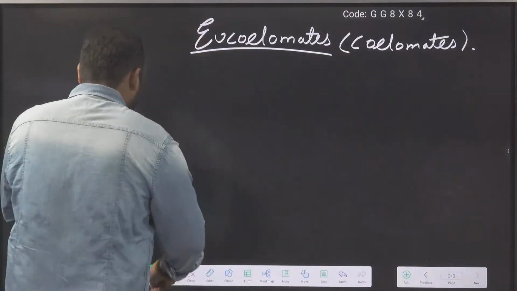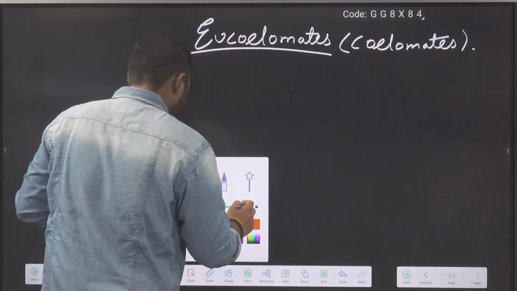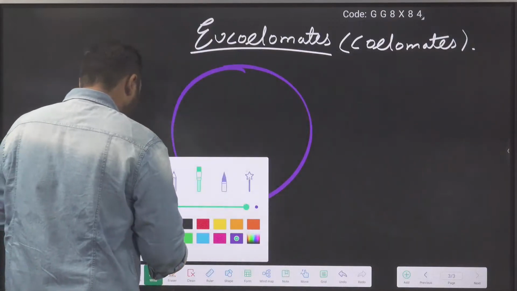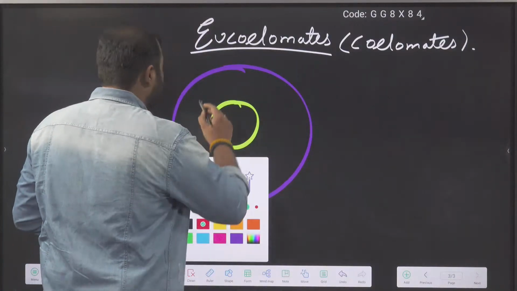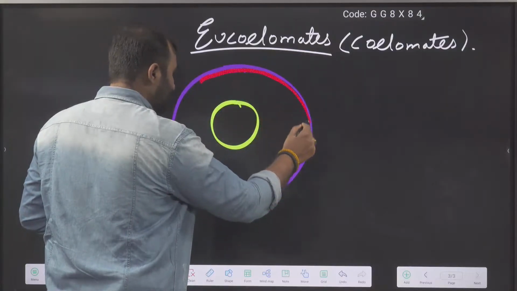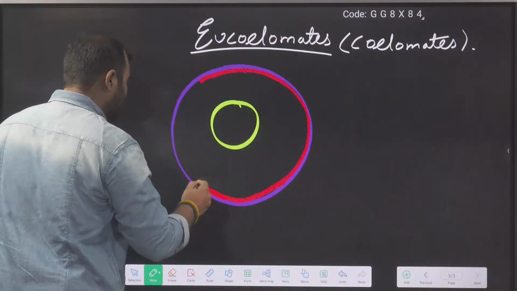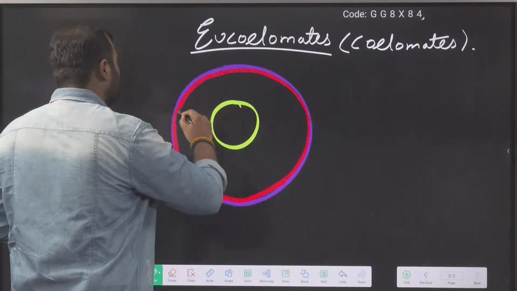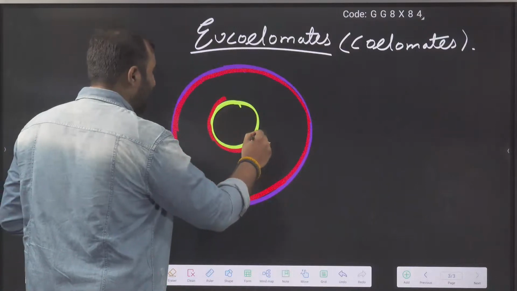So, eucoelomate or true coelomate. What is happening here? Successfully completing the splitting of the mesoderm. So we have the body wall, then we have the gut wall that is made by endoderm, and we have the mesoderm here. Mesoderm is getting split, so it is lining the body wall also. As you can see, I'm making a layer of mesoderm surrounding the body wall, and since the mesoderm has split, it will also surround the gut wall.